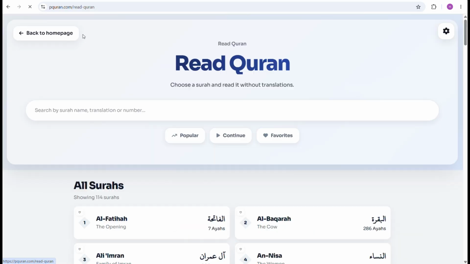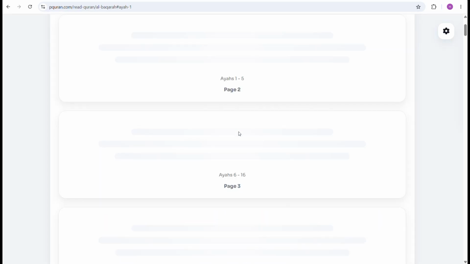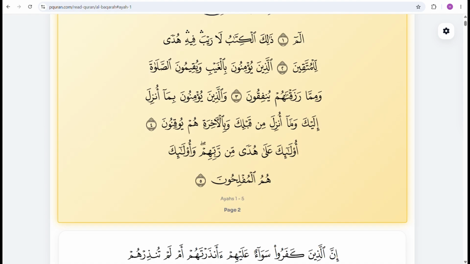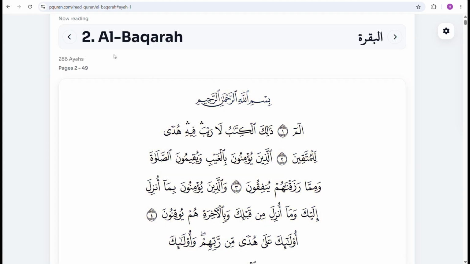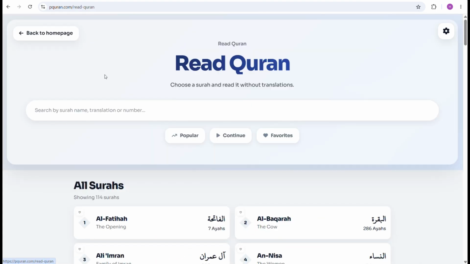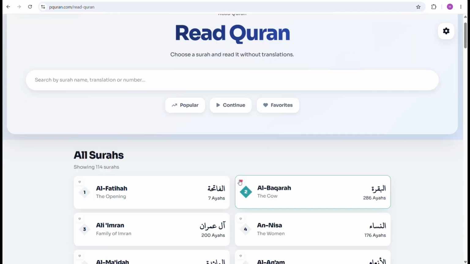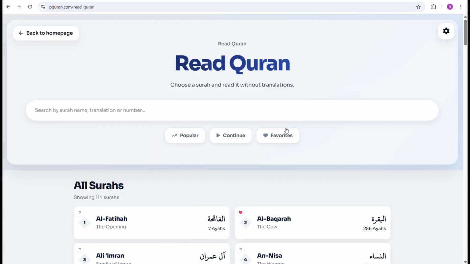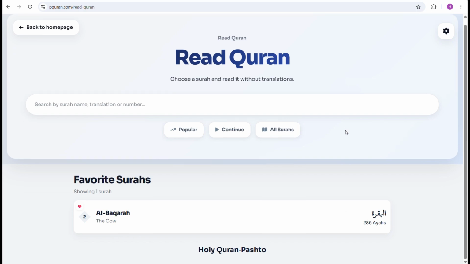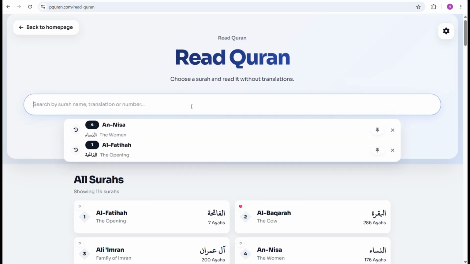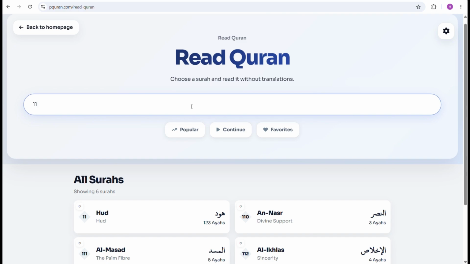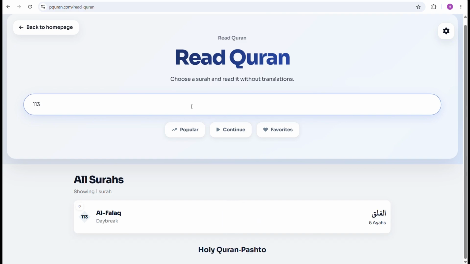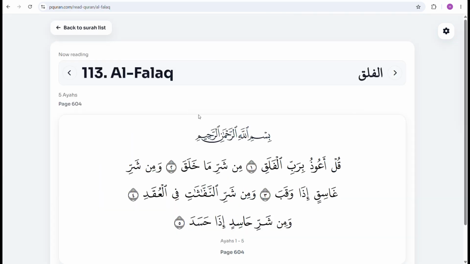When you return to the Read Quran page, the Continue button lets you quickly return to the surah you are reading. Your last reading position is highlighted, making it easy to continue from where you left off. You can also add any surah to your favorites. Once saved, simply open the favorite section to quickly find and access your favorite surahs again. Just like on the homepage, you can use the search bar to quickly find any surah by its number, name, Arabic name, or translated name.